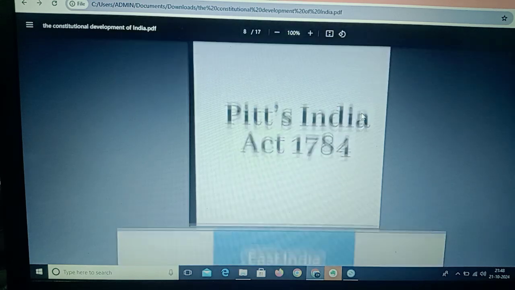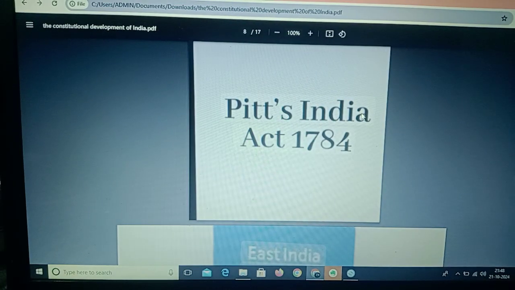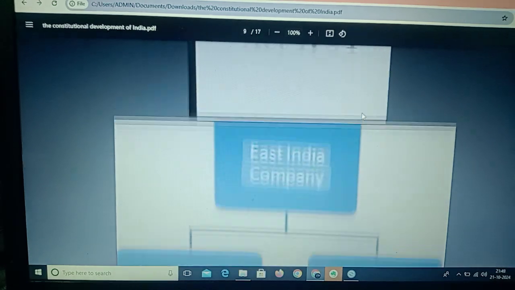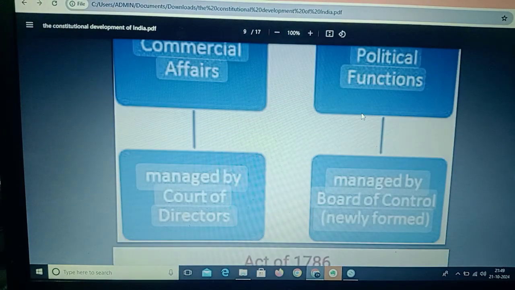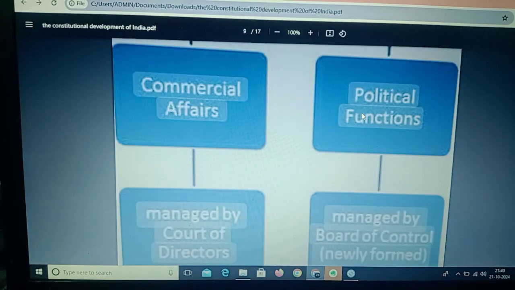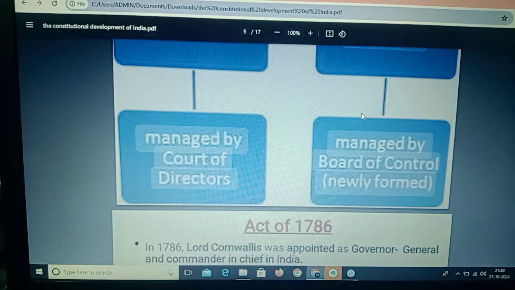When it comes to Pitt's India Act 1784, it distinguished between the commercial and political functions of the company, and a board of control was created for political matters. So for the East India Company, commercial affairs were managed by the court of directors and political functions managed by the board of control. So it's a newly formed body.